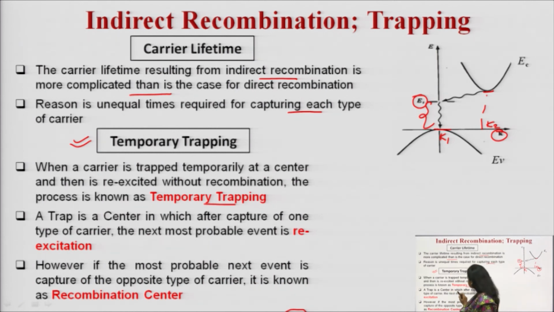So a trap is a center in which, after capture of one type of carrier, the next most probable event is re-excitation. However, if the most probable next event is the capture of the opposite type of carrier, it is known as a recombination center. As I have told you, electron capture and hole capture happen in parallel, and the overall process goes on. So, this is how you can explain temporary trapping. I hope now these 2 points are also clear to you.